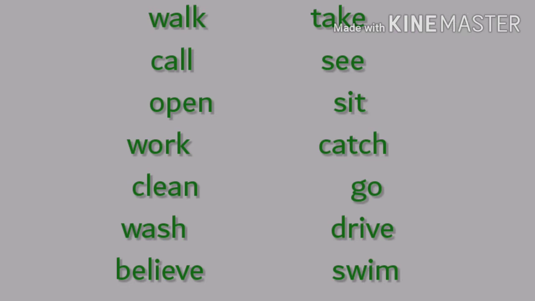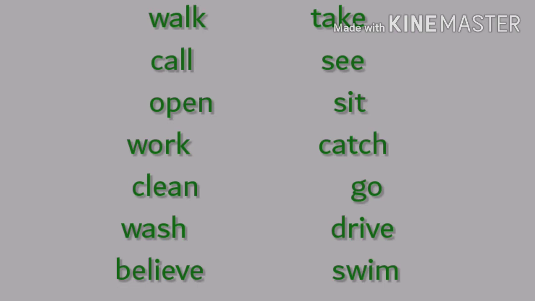I hope so. These regular verbs are also called weak verbs. So weak verbs are regular verbs. Got it? The verbs on the left side and the similar verbs are known by two terms. One, they are regular verbs. They are also known as weak verbs. And the verbs on the right side, they are irregular verbs.